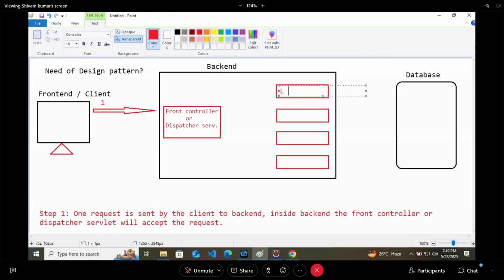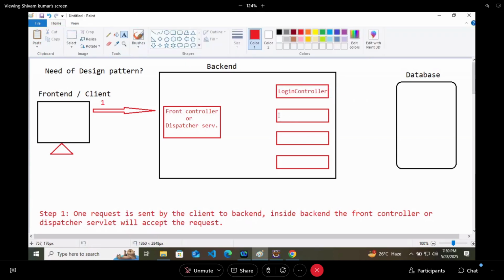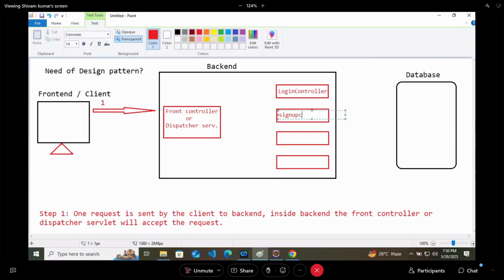Let's say this is your login controller. This is the sign up controller. It can be a delete controller, which will delete things. It is an update controller, which will update things.